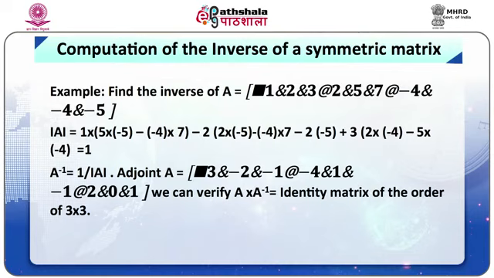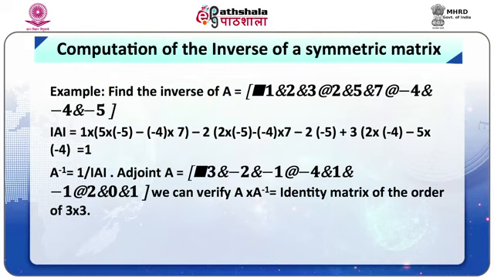The inverse of this will require the adjoint of A, dividing all the elements of the adjoint by the determinant of A. We can find the adjoint of A as given above. The adjoint works out to be, column-wise, 3, minus 4, 2; minus 2, 1, 0; minus 1, minus 1 and 1. If I divide it by 1, it remains the same and this becomes the inverse of the given 3 by 3 matrix. The dimension of the inverse will also be 3 by 3.